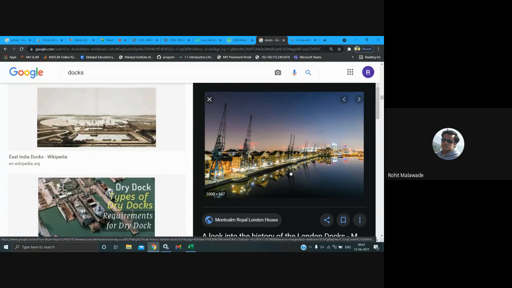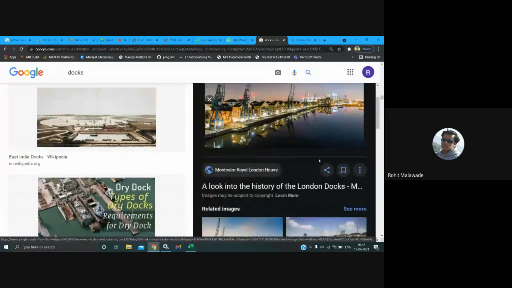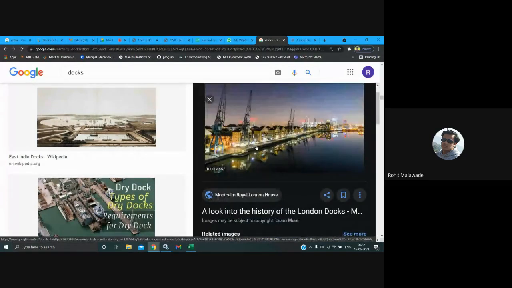A dockyard is meant for the loading and unloading of the material that will be brought in from import and export. So this is going to be the important platform for the loading and unloading of the material that we are going to bring.